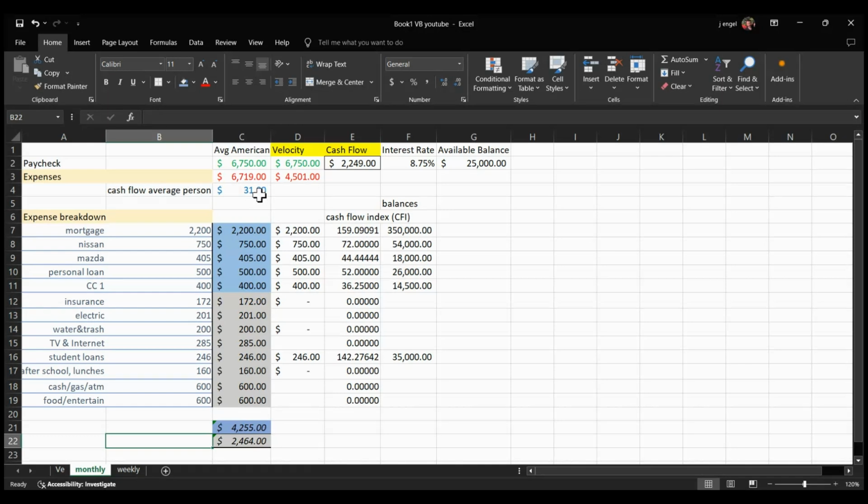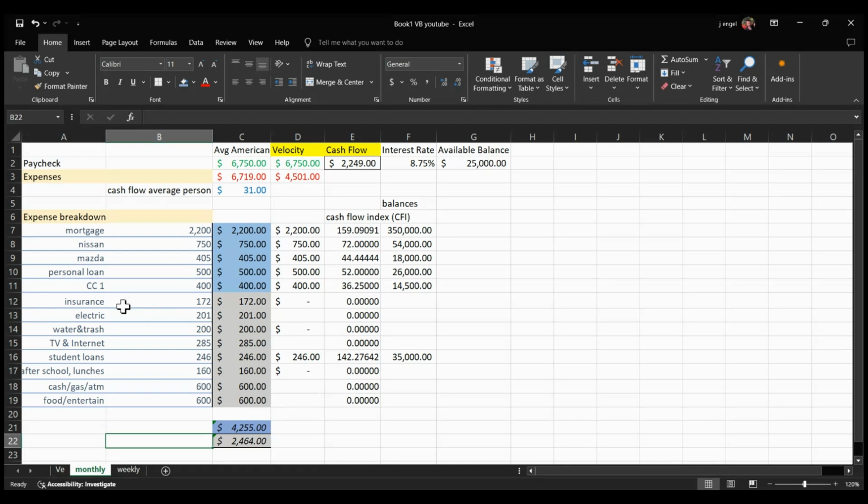That's not very good. The blue represents all the expenses that are fixed that have to come out of the checking account. The blue is down here, this total. Okay, that's $42.55. The gray are the expenses that are maybe variable because they might change each month.